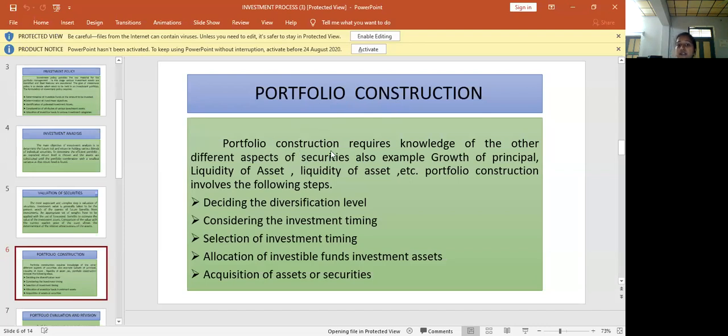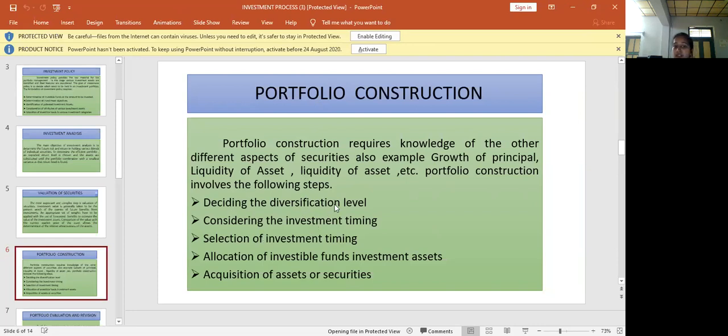So for constructing a portfolio, we need knowledge of different aspects of securities, for example, growth of principal and liquidity of the asset. Portfolio construction involves the following steps. We have to follow the below five steps to construct a portfolio, that is, a group of securities. If you want to construct a group of securities, we have to follow the following steps. Those are